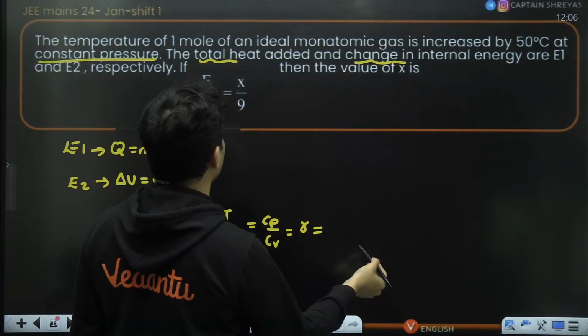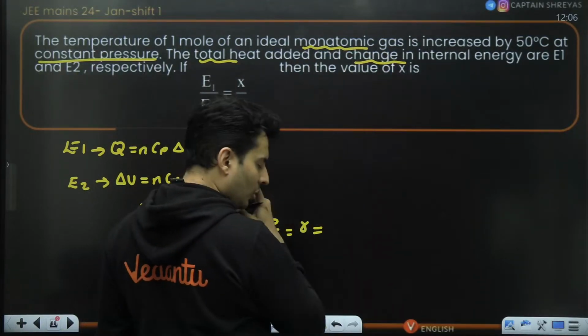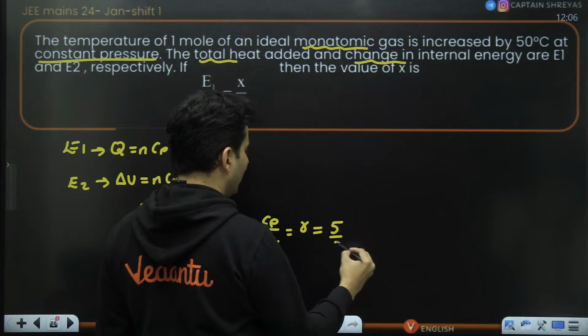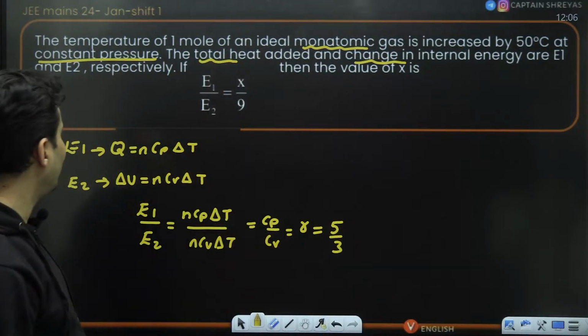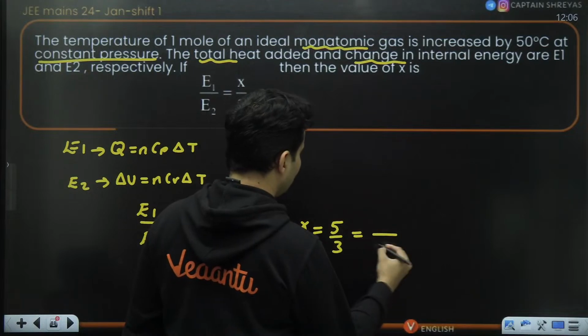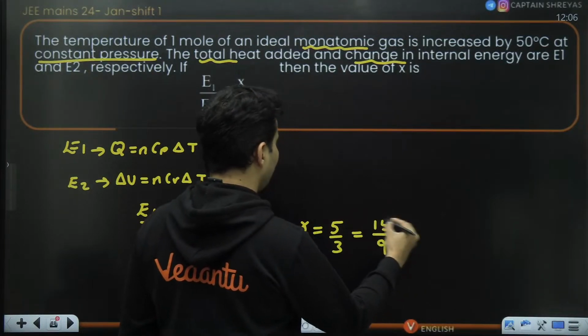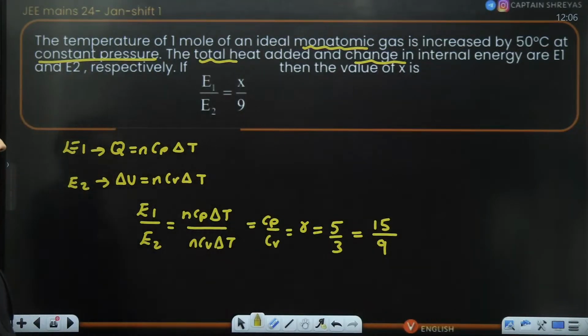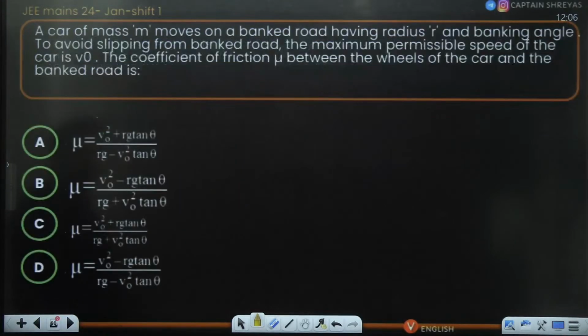Gamma, what kind of a gas is it? Monoatomic. Monoatomic means it will be 5 by 3. That's it. So the answer should be 5 by 3. So if you write it as something by 9, 3 3s are 9, 5 3s are 15. So it is the same thing, 15 by 9. So X will be basically 15 in the answer.